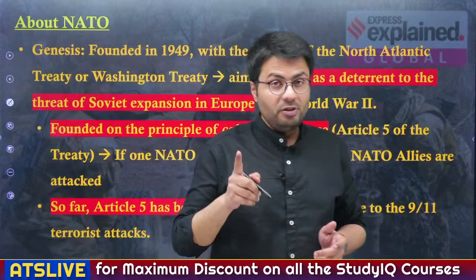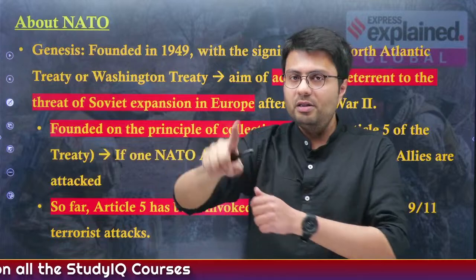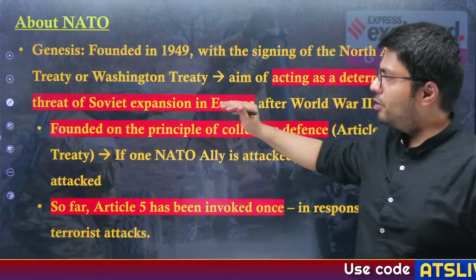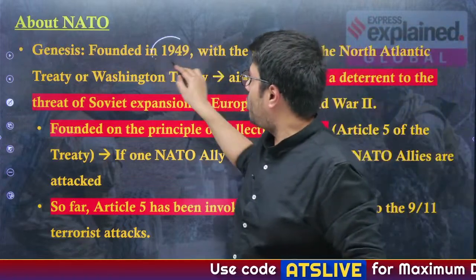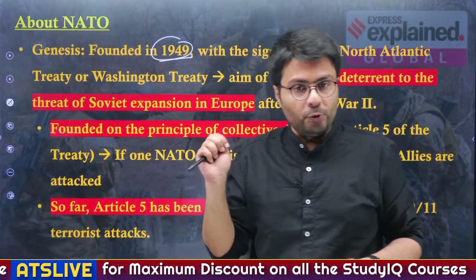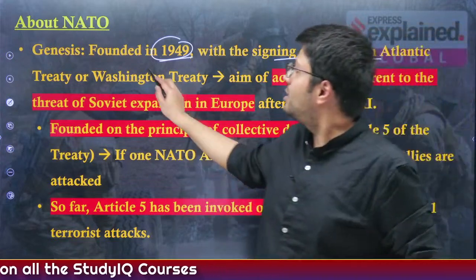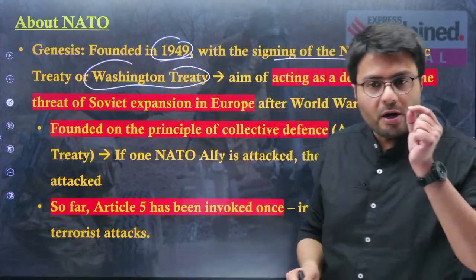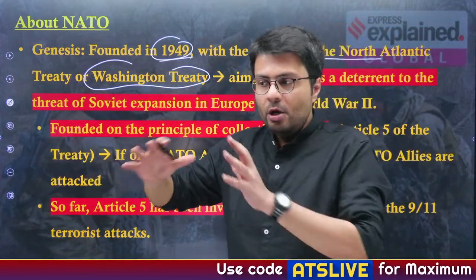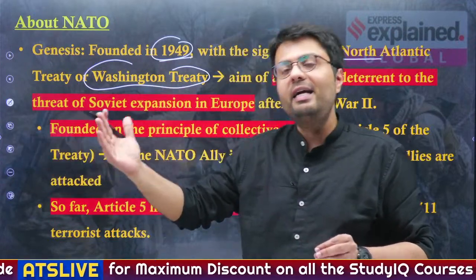Because such organizations, you will see, have been asked in prelims before. That is why we are covering NATO, because this has been in the news throughout the year and for the past few years also. Now, the origin of NATO: it was founded in 1949. This was the time period when the world was recovering from World War II. And the signing of the North Atlantic Treaty, otherwise known as the Washington Treaty, was originally aimed at acting as a deterrent of Soviet expansion in Europe. So the US wanted to prevent the Soviets from expanding their influence in Europe.